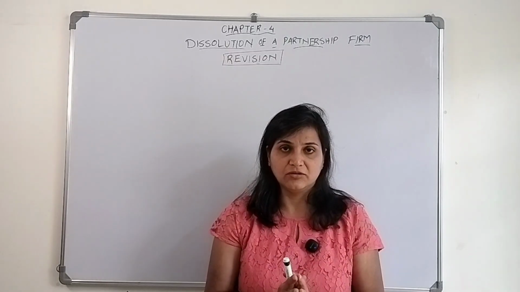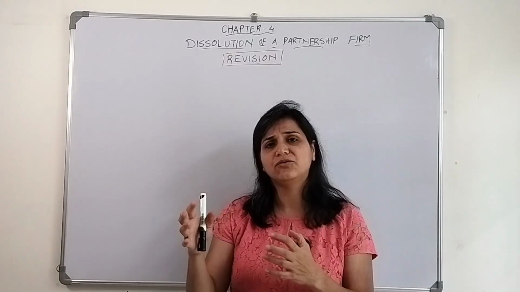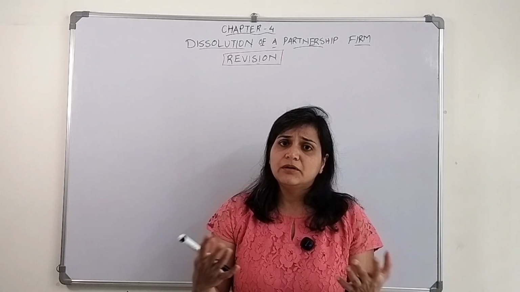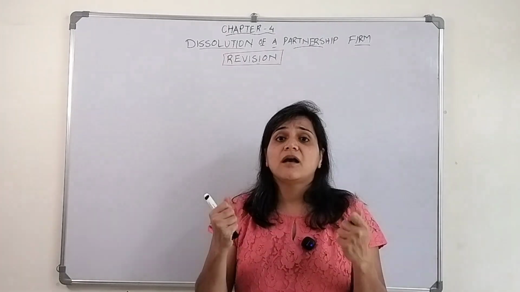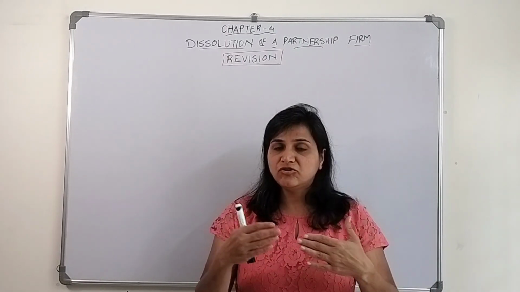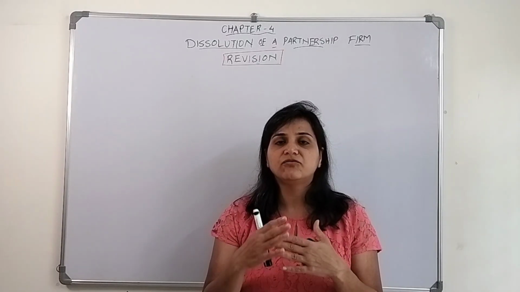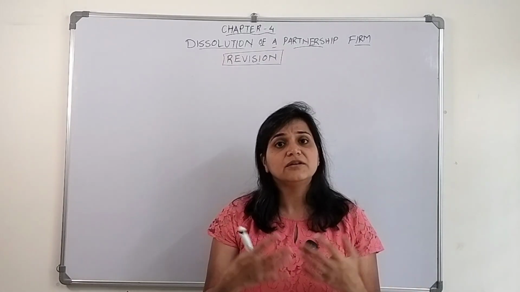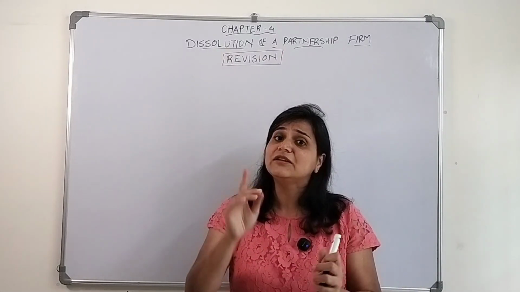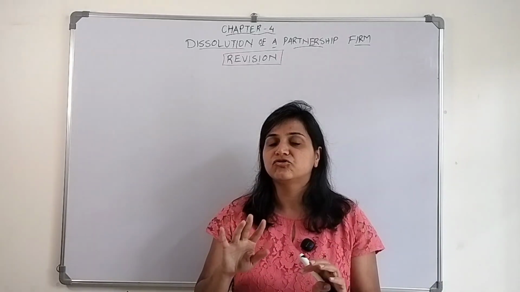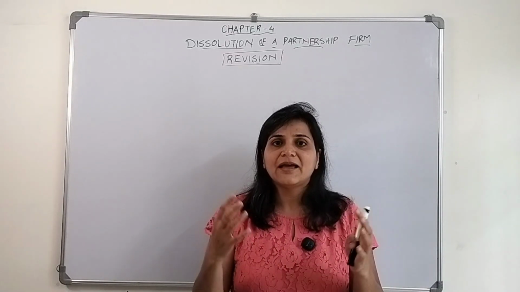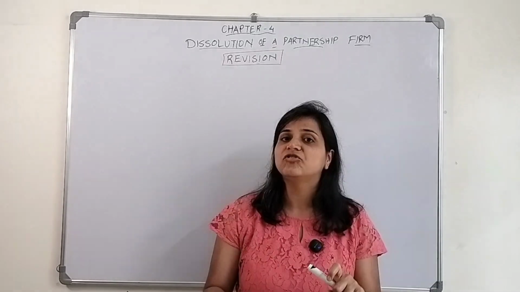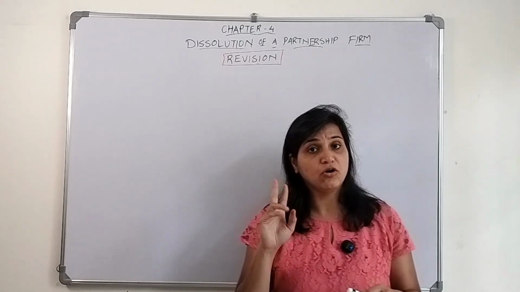Now, why dissolution? Maybe by agreement, they agreed that for this particular period of time we will continue this firm and then we will leave. Or by compulsory dissolution, if they enter into any illegal or unlawful practices, or all the partners have become insolvent, then there is a case of compulsory dissolution. Even if there is only one partner who is solvent but all the others are insolvent, one partner cannot be a partnership firm. For a partnership firm you need two or more than two partners.